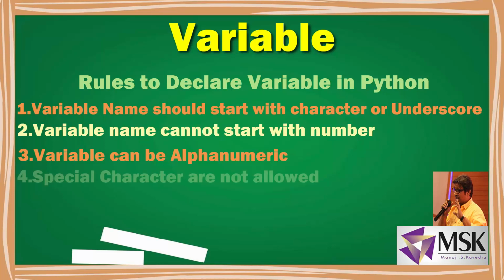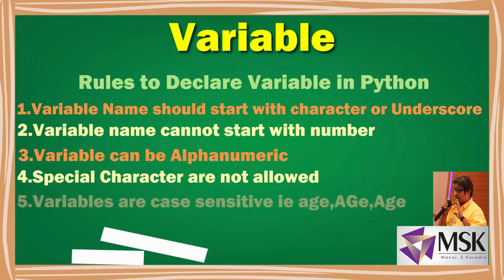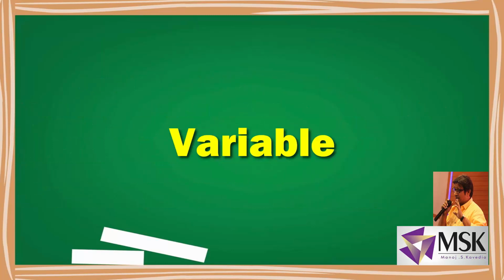No special characters are allowed in variable declaration. And the last one is that variables are case sensitive in Python. Case sensitive means if I write age as AGE in full capitals, or A capital G E small, all will be treated as different variables. I hope this much is clear regarding variables.